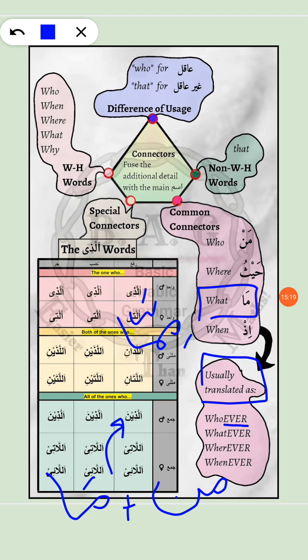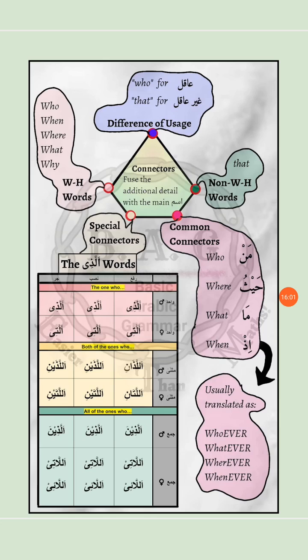Similarly, whatever. Then whoever. Then wherever. That's how they are usually translated. Haisu shi'tuma: so eat from wherever you want to. You can go wherever you want, and you can eat from there, for example. And then whenever. So this was our final point: that man, haisu, ma, is are usually translated as whoever, whatever, wherever, whenever, etc.